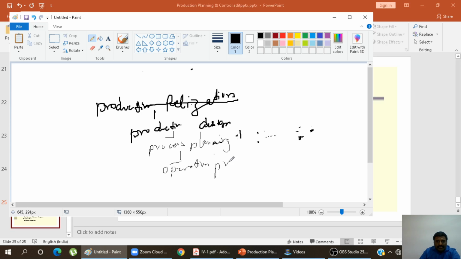So due to production realization, there will be product design, process planning, operation programming and verification, then scheduling, and executing. All this comes under production realization here.